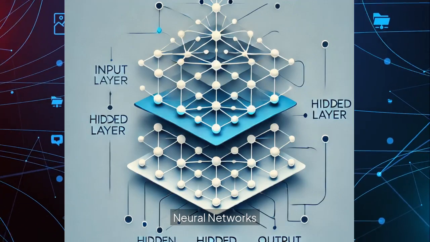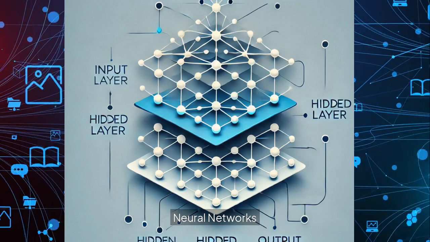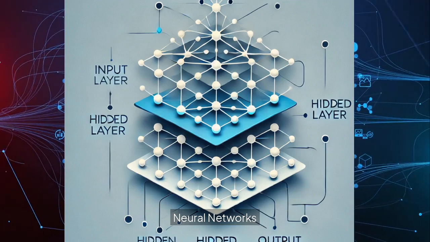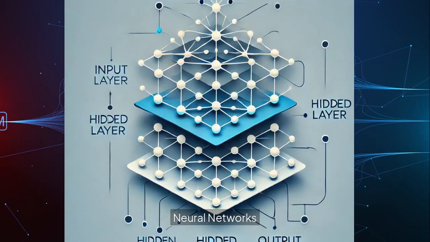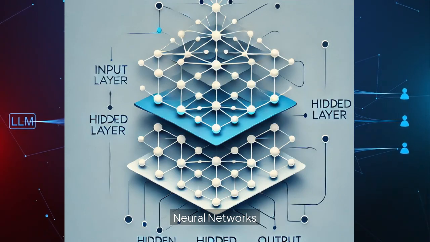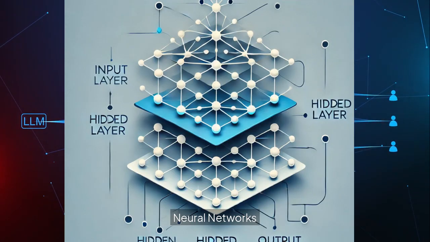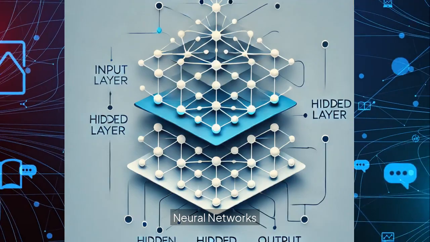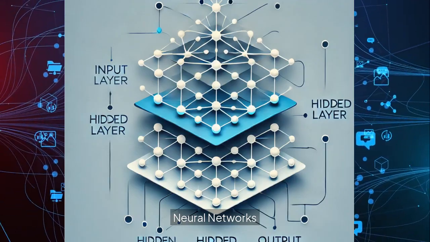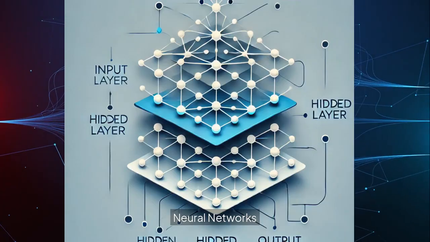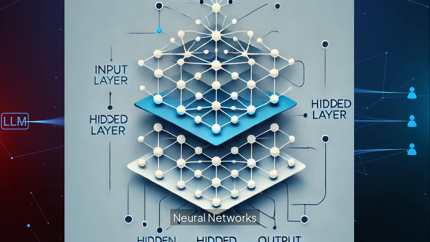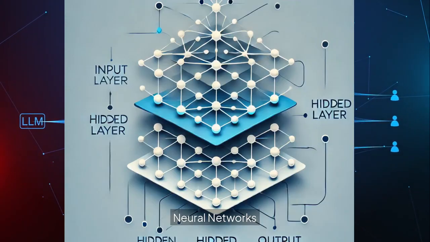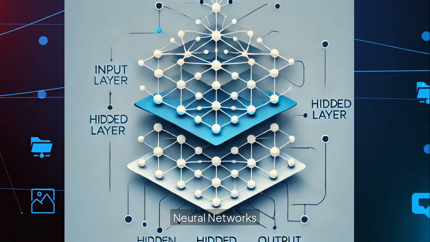Neural networks. Neural networks are computational models inspired by the human brain, designed to learn complex patterns from data through interconnected layers of nodes. Layered structure. Neural networks are organized into layers of interconnected nodes. Looks like the neurons of our brain, with each layer processing and transforming data to extract increasingly complex features.